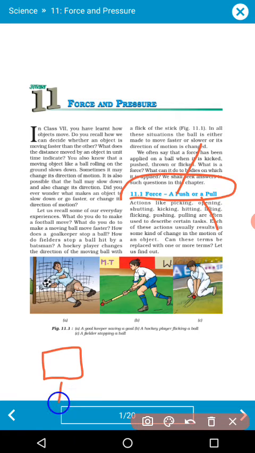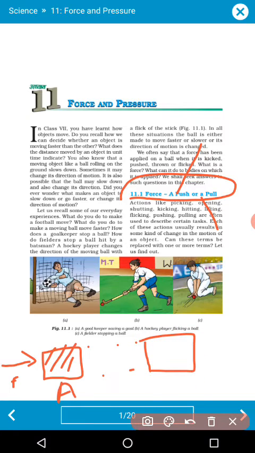Let's take an example. Suppose the object A is here. This is one kind of block. Suppose I am applying a certain kind of force over here. So the object will move over here. Due to the force we can see a change in magnitude or change in direction, or an object is going to change its position from one place to another place.